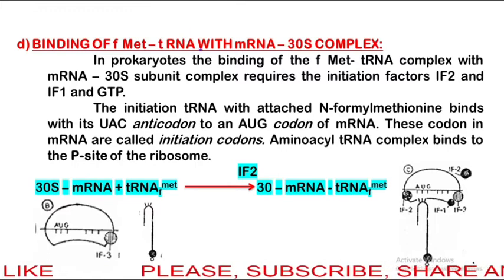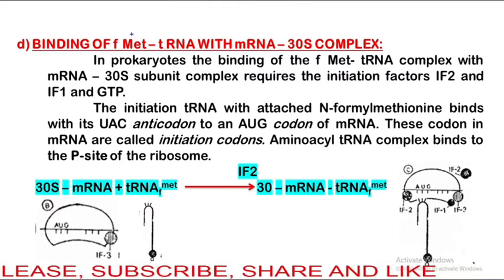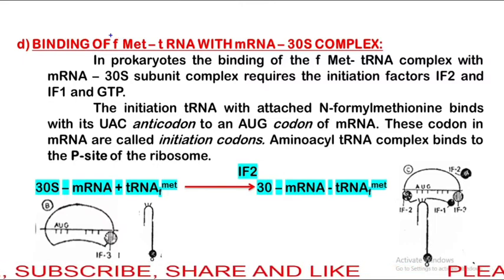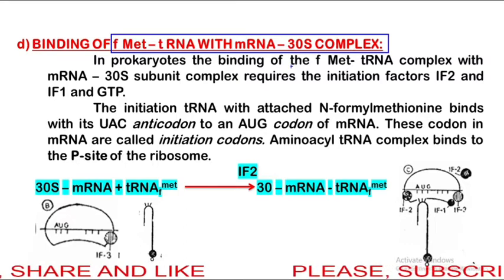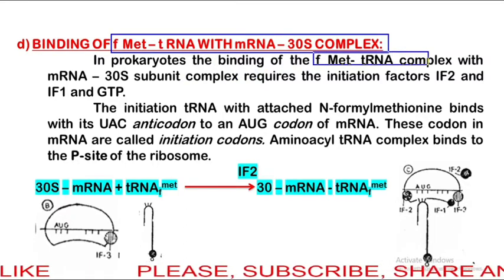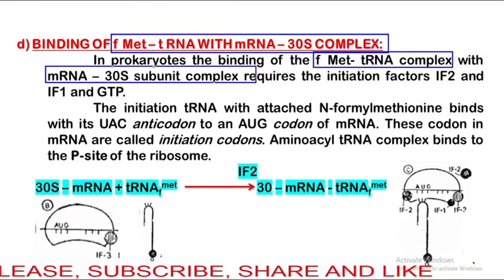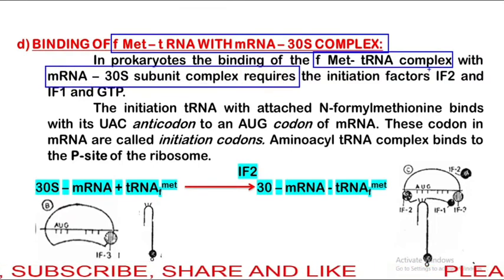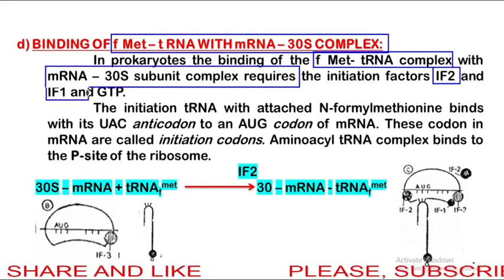Second step of the initiation of translation is binding of fMET tRNA with the mRNA 30S complex. In prokaryote, binding of the fMET tRNA complex with the mRNA 30S subunit complex requires initiation factor IF2, IF1 and GTP.